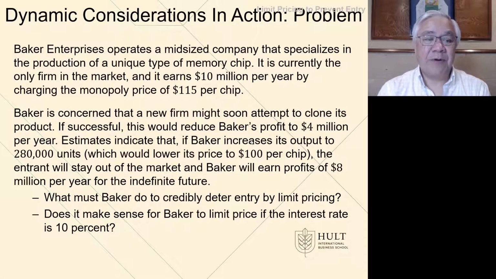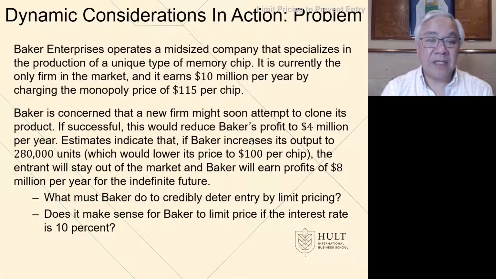Let's try this out with an example. Baker Enterprise operates a mid-sized company that specializes in a memory chip. It currently is the only firm in the market, and it earns $10 million per year by charging a monopoly price of $115. Baker is concerned that a new entrant might clone its product, and if that happens, profit for Baker would drop to $4 million. And the estimates are that if Baker somehow increases its output to 280,000 units, which would then have a corresponding drop in the market price to $100, the entrant will stay out of the market and Baker will earn profits of $8 million compared to the $10 million from the monopoly condition.